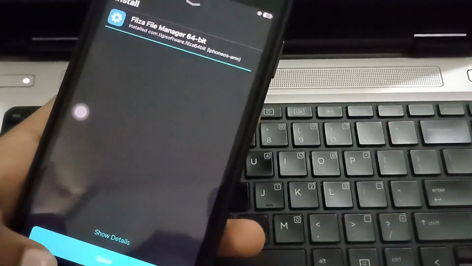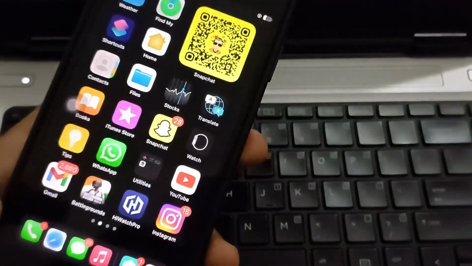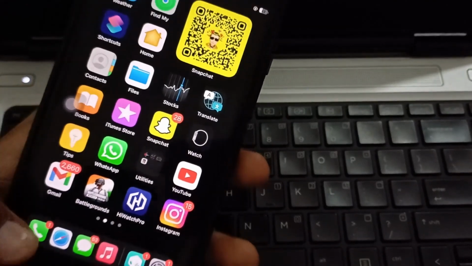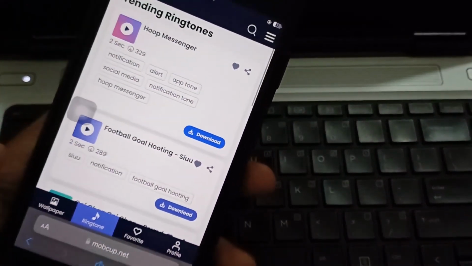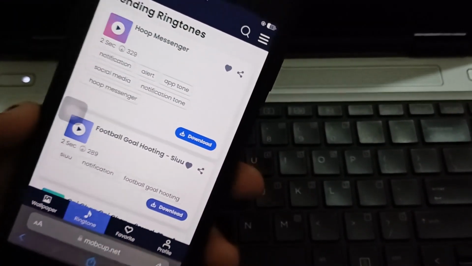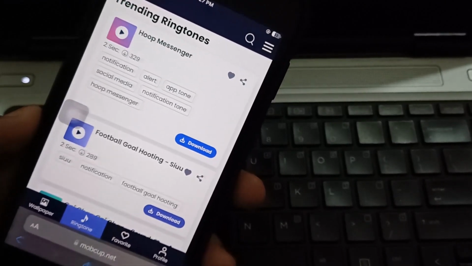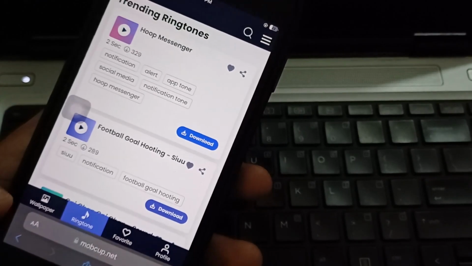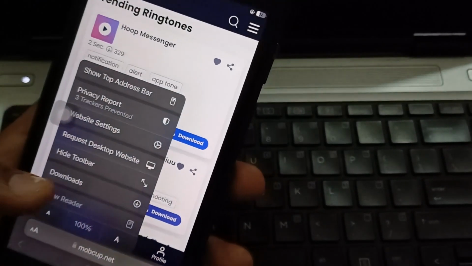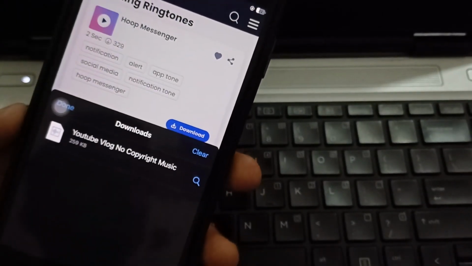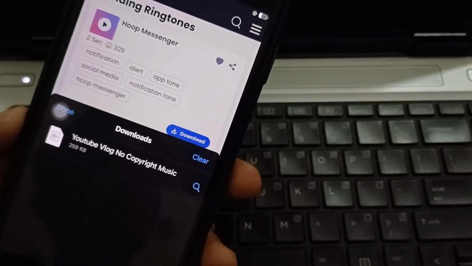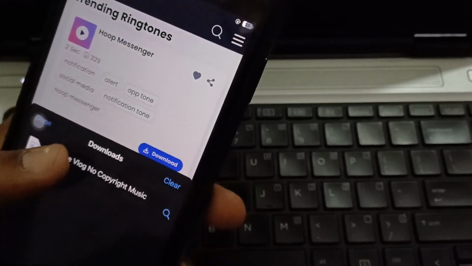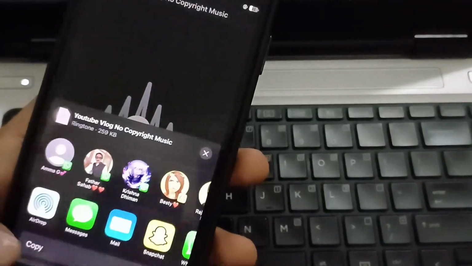So after installation, whatever song you want to convert into ringtone, you will have to download it in M4R format. I download from Mobcup site. M4R format is available on Mobcup. So after downloading, you have to share it in Filza File Manager.